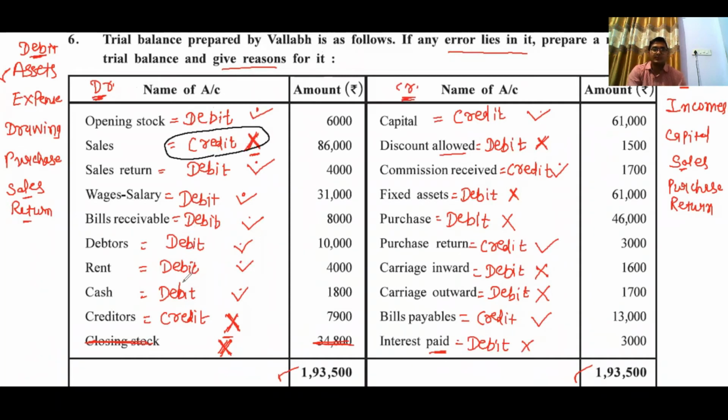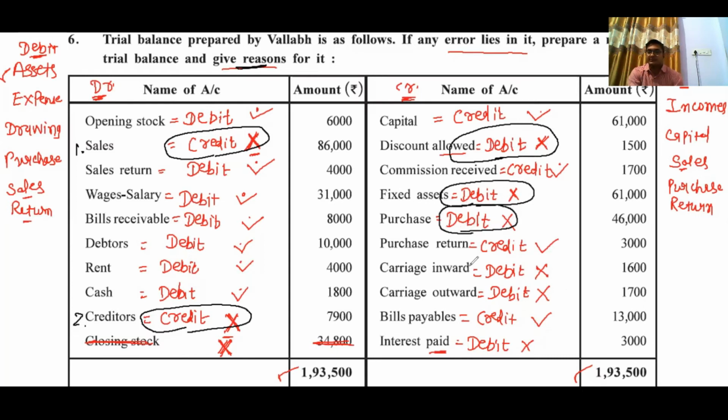This is the reason where the accountant has committed some mistakes, because sales and creditors have a credit balance but it is recorded on debit side, and in credit side there are many mistakes like discount allowed, 1 fixed asset, 2 purchase, 3 then after carriage inward, 4 carriage outward, 5 interest paid, 6.